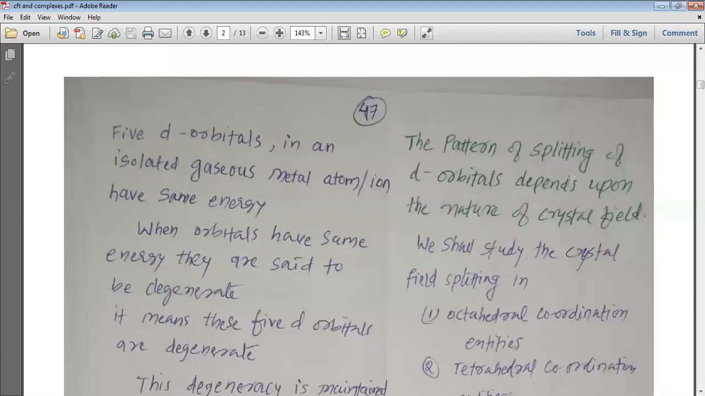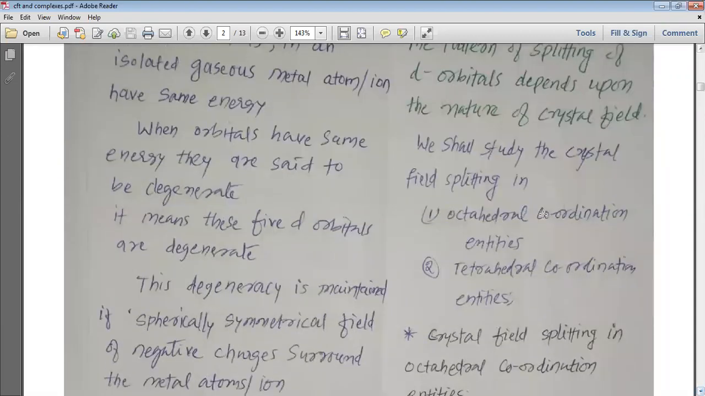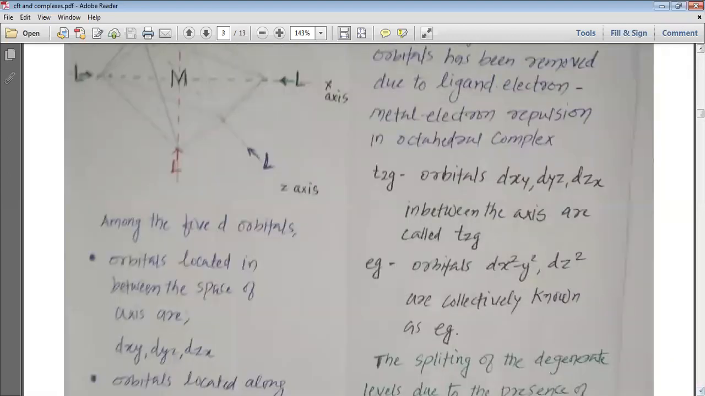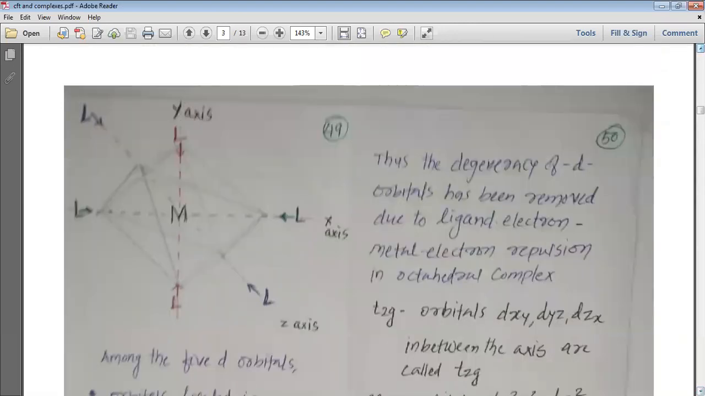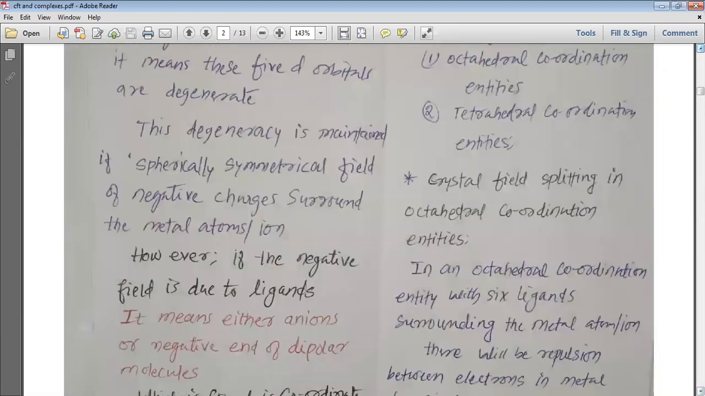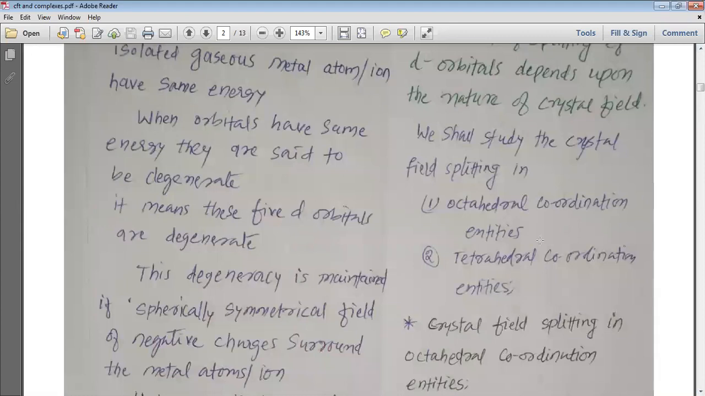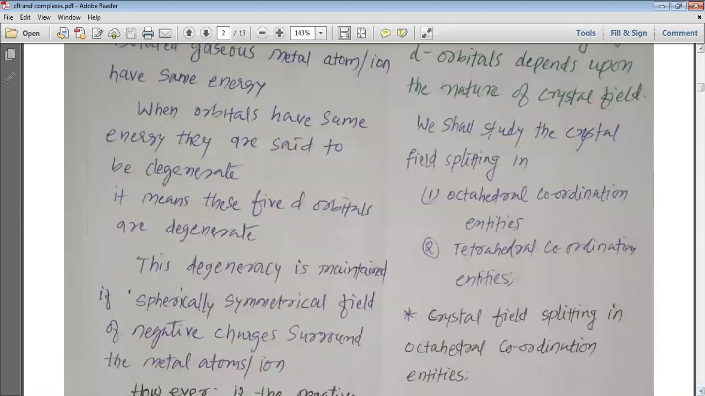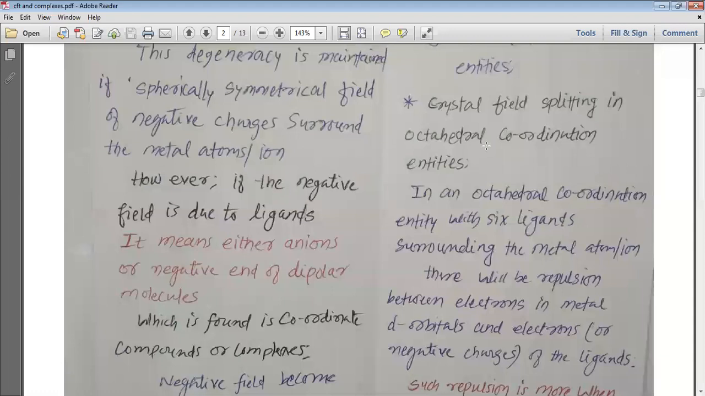The pattern of splitting of d orbital depends upon the nature of crystal field. So that is what we are going to study, how this splitting takes place. We shall study the crystal field splitting in the octahedral coordination entities as well as the tetrahedral coordination entities. So my dear students, we are going to study about the octahedral entities and tetrahedral entities and their splitting. Crystal field splitting in the octahedral coordination entity. Please, my dear students, study it well. It is a very important point.